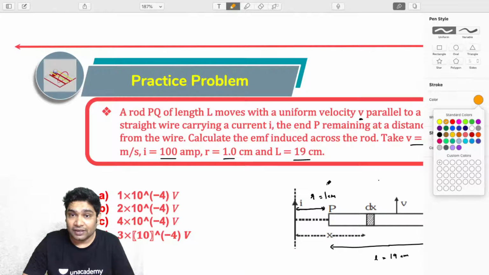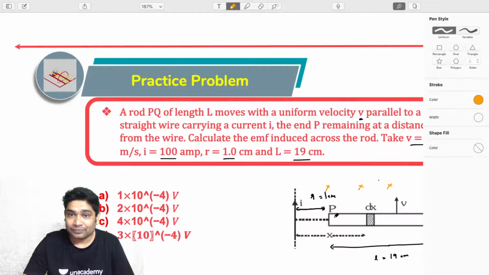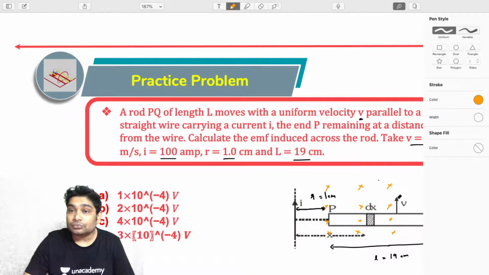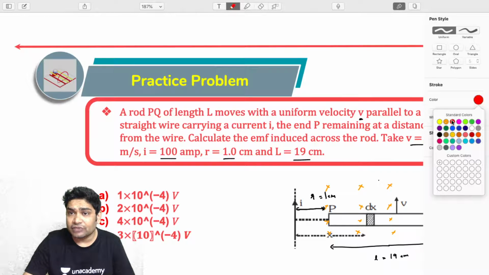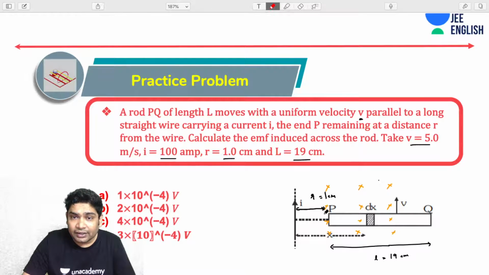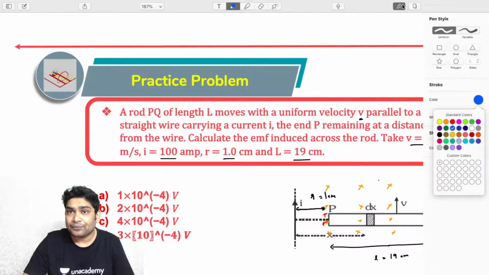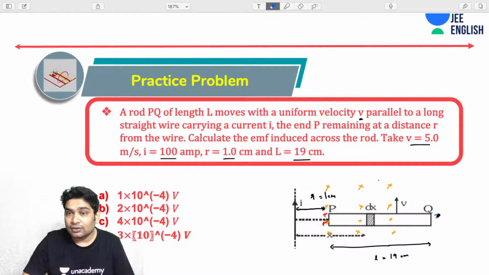Okay, so B every time is going into the plane like this. With different magnitudes, definitely it would grow weaker and weaker as you move away from this wire. But what will be the direction of V cross B? V cross B would be like this. So the charge accumulations you would have seen would have been happening at this end. You would have had positive charge accumulating, and on the other hand, negative charges accumulating, right? So that is how the case would have been.